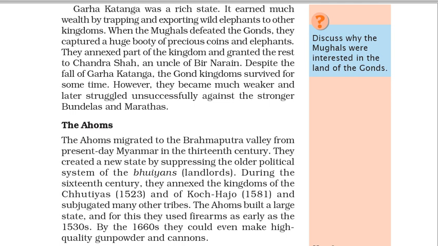The Ahoms. The Ahoms migrated to the Brahmaputra Valley from present-day Myanmar in the 13th century. They created a new state by suppressing the older political system of the Bhuyans, landlords. During the 16th century, they annexed the kingdoms of the Chutiyas (1523) and of Koch-Hajo (1581) and subjugated many other tribes. The Ahoms built a large state, and for this they used firearms as early as the 1530s. By the 1660s they could even make high-quality gunpowder and cannons.